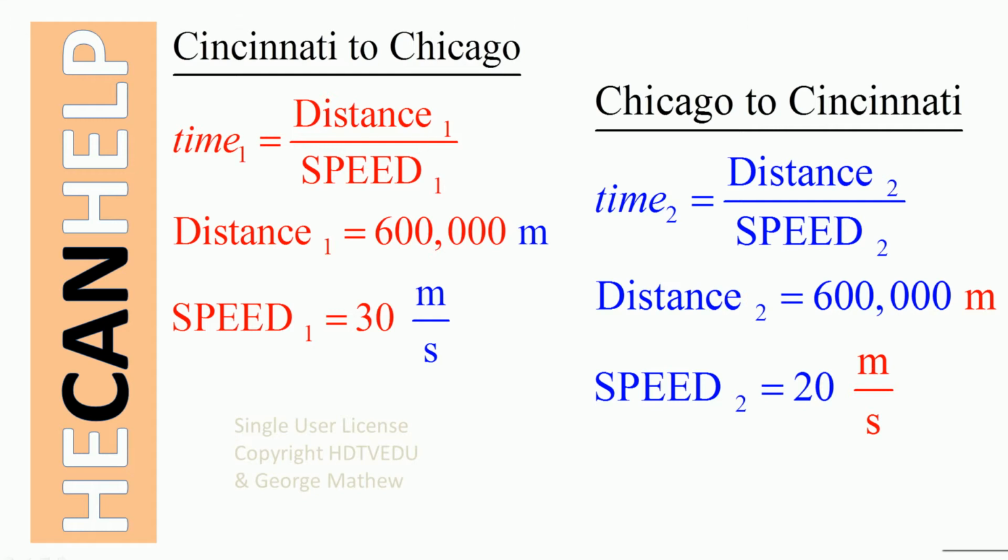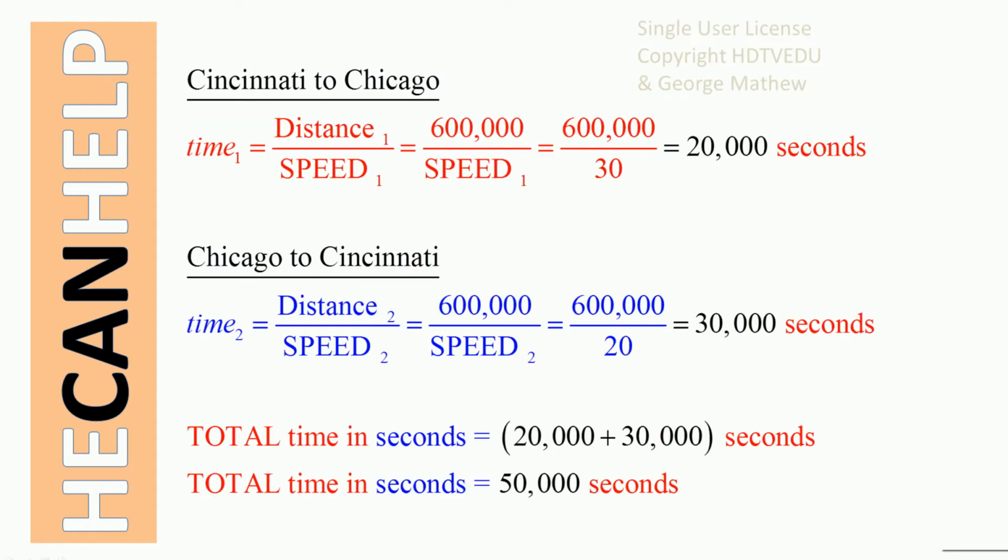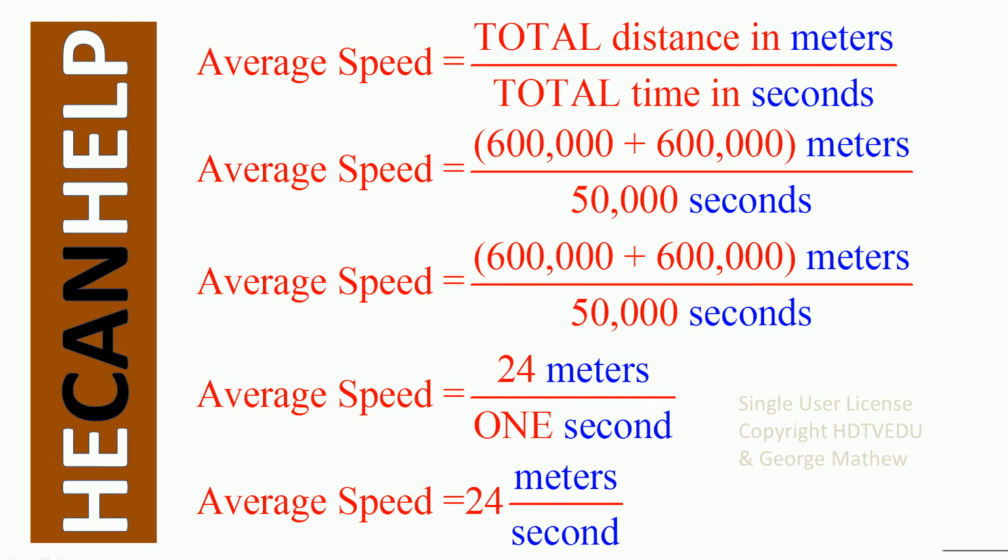So you substitute all those numbers that we have, and what do we get? We see that time to go from Cincinnati to Chicago is 20,000 seconds. Time to come from Chicago to Cincinnati is 30,000 seconds. So you add, you get 50,000 seconds. Average speed is total distance in meters divided by total time in seconds. Total distance is 600,000 plus 600,000. Total time is 50,000. So you get 24 meters in 1 second. So 24 meters per second.